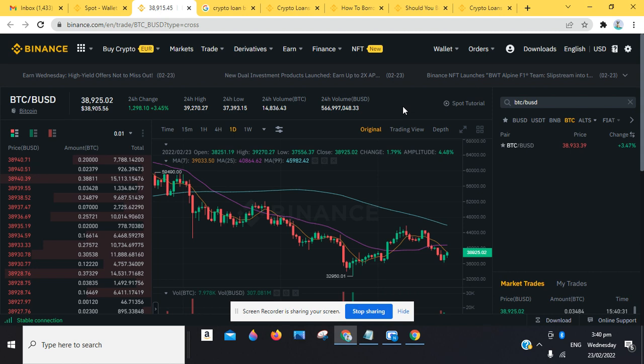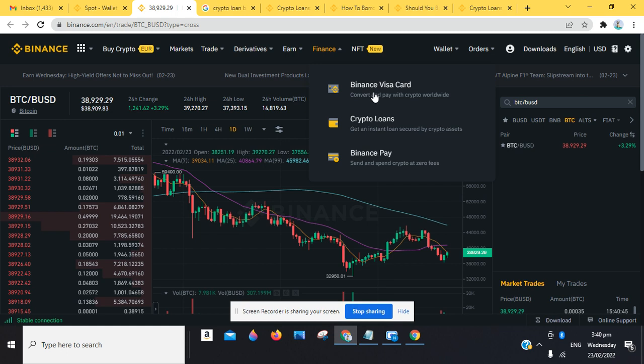Once you're logged in, since this is the web version, you want to go over to the drop down menu on Binance Finance. The drop down menu is going to show you the likes of crypto loans as well as the Binance Visa card. So you want to click on crypto loans. It says here, get instant loan secured by crypto assets. Once you click on that, it's going to take you directly to the crypto loans menu.